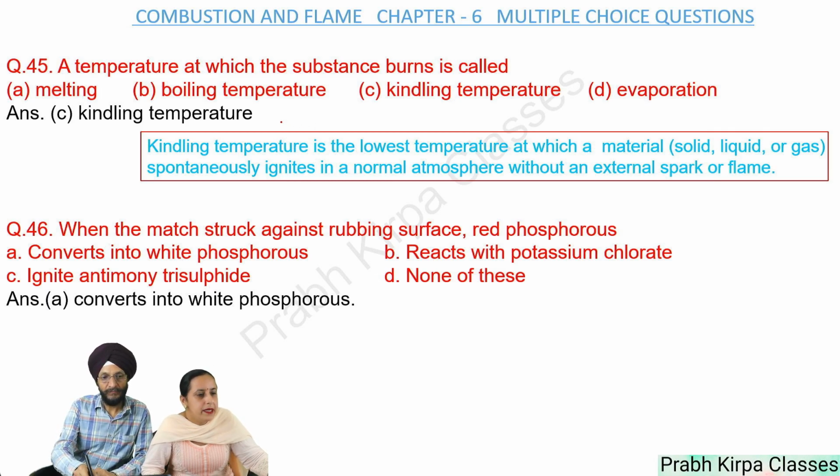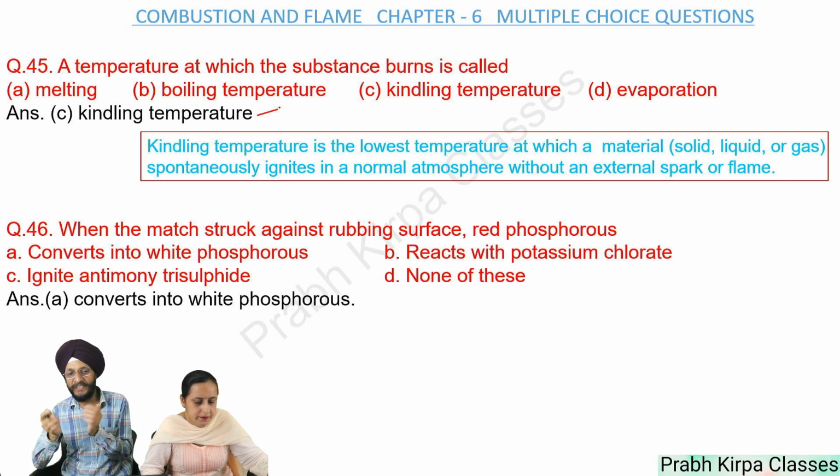Next, a temperature at which the substance burns is called A. Melting, B. Boiling temperature, C. Kindling temperature, D. Evaporation. So answer is kindling temperature. Here we have been given four options. Melting temperature is the temperature at which a material melts. Boiling temperature is the temperature at which a substance boils.